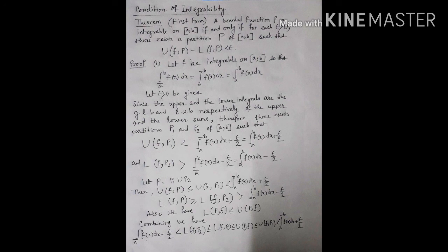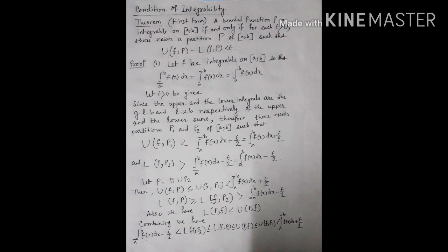Let P be equal to P1 union P2. Then we know that P is a refinement of P1 and P is also a refinement of P2. So by the lemma we can write U(f, P) is less than or equal to U(f, P1), and this is less than the upper integral from a to b of f(x) dx plus epsilon by 2, and L(f, P) is greater than or equal to L(f, P2), which is greater than the lower integral from a to b of f(x) dx minus epsilon by 2. Also we have L(P, f) less than or equal to U(P, f).